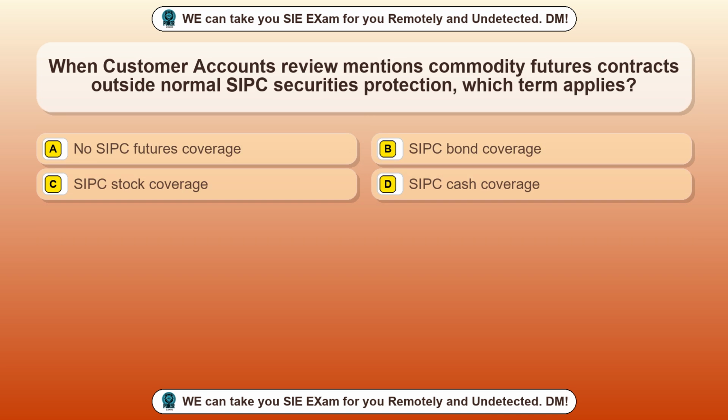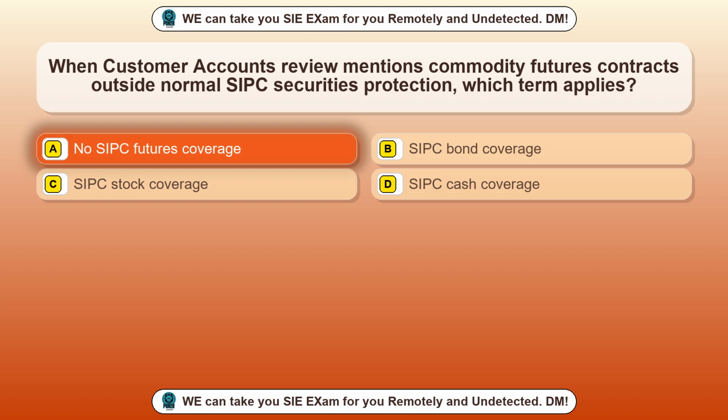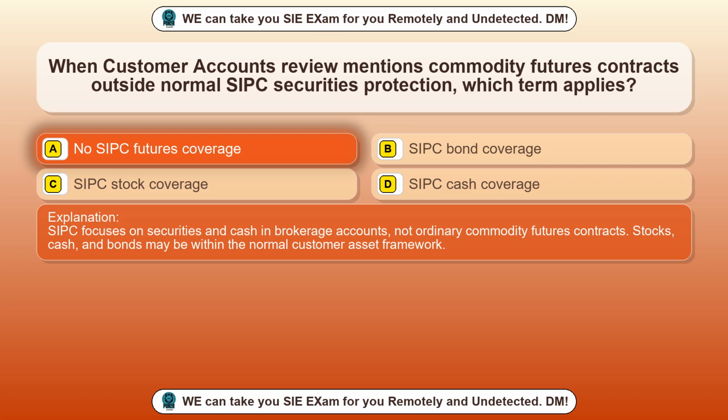Question 38. When customer accounts review mentions commodity futures contracts outside normal SIPC securities protection, which term applies? Option A, no SIPC futures coverage. Option B, SIPC bond coverage. Option C, SIPC stock coverage. Option D, SIPC cash coverage. The correct answer is option A, no SIPC futures coverage. SIPC focuses on securities and cash in brokerage accounts, not ordinary commodity futures contracts. Stocks, cash, and bonds may be within the normal customer asset framework.